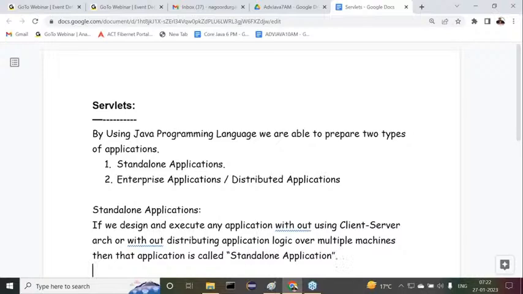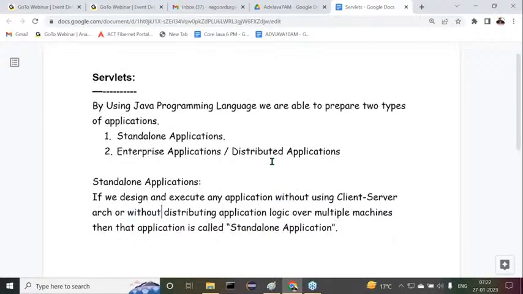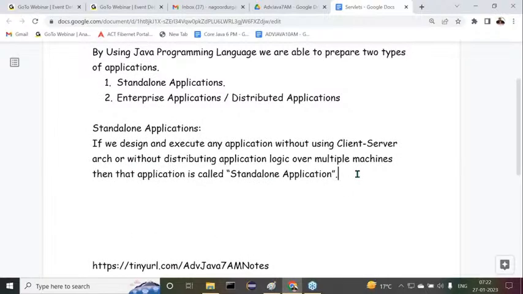Understand this clearly. So many times we discussed this point. If we design and execute any application without using client server architecture or without distributing application logic over multiple machines, then that application is called standalone application.